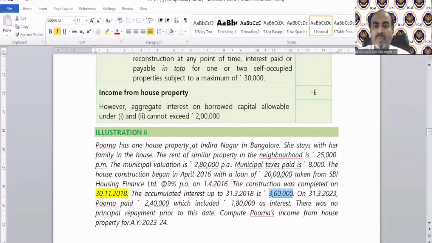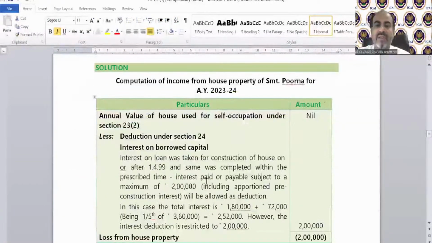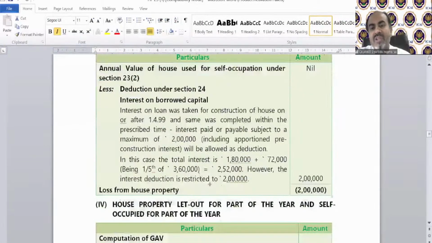So Purna has one house property in Indranagar, Bangalore. She stays with his family. I guess it's a self-occupied case. So there is no need to calculate the GAV. Yes, this is the nil case, you just need to calculate the interest.